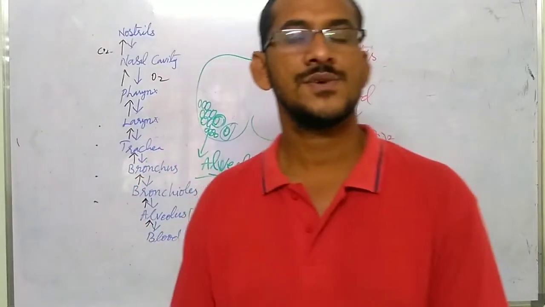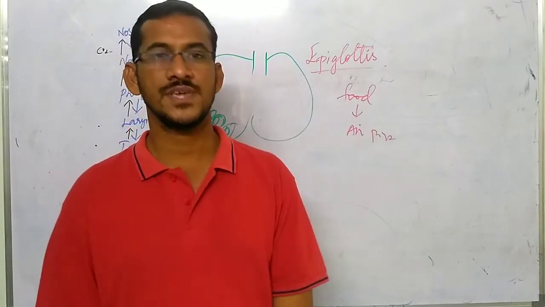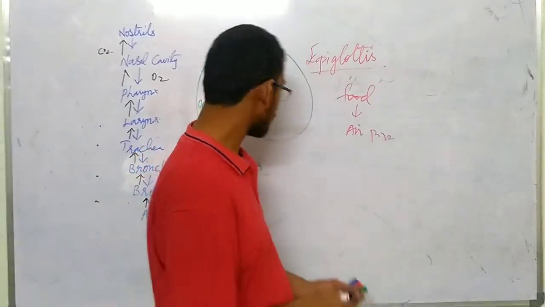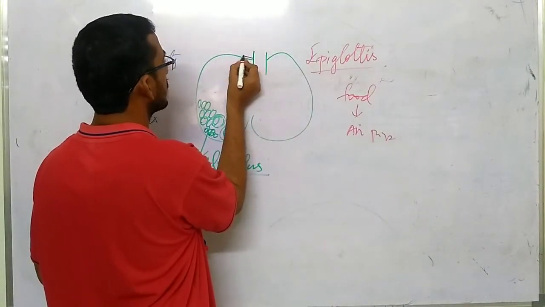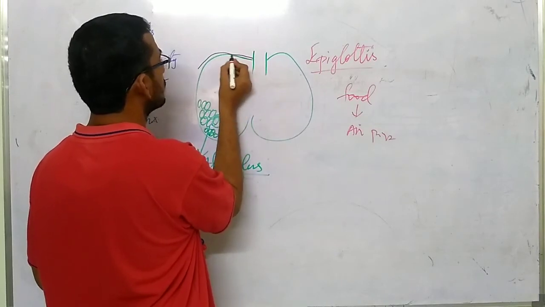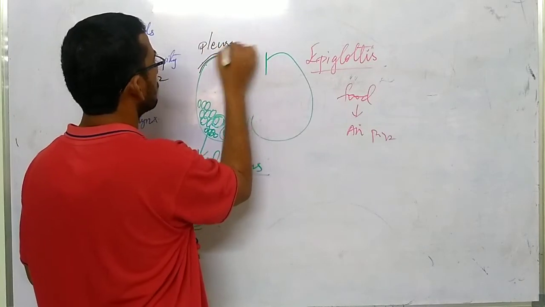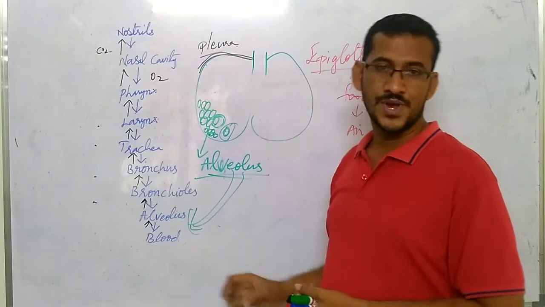See, they may ask you how lungs are protected. Lungs are protected by two things. One is pleura. What is pleura? Lungs are covered by two membranes. These two membranes are called pleura.